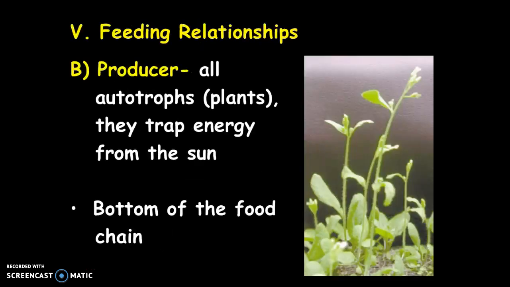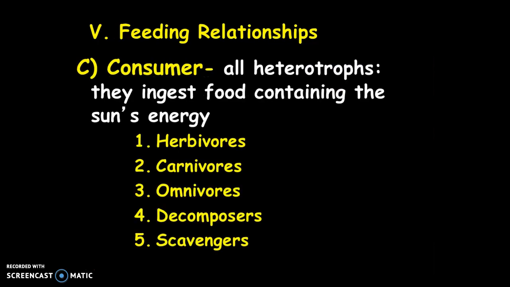When we refer to producers, we're talking about all autotrophs, or plants, that trap energy from the sun and make their own food. We refer to these producers as being at the bottom of the food chain. As for consumers, these are organisms that are heterotrophs that need to ingest other nutrients in order to sustain their lives. Examples of the different types of consumers include herbivores, carnivores, omnivores, decomposers, and scavengers.